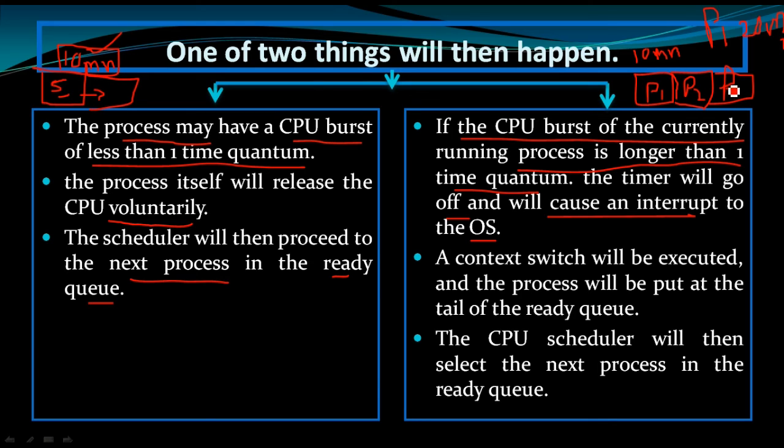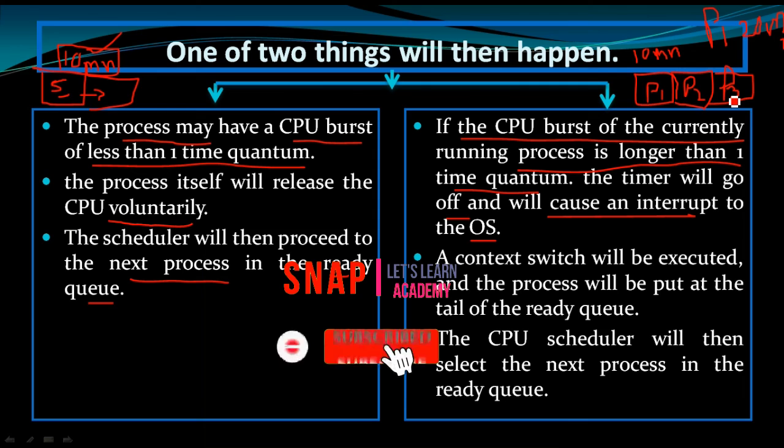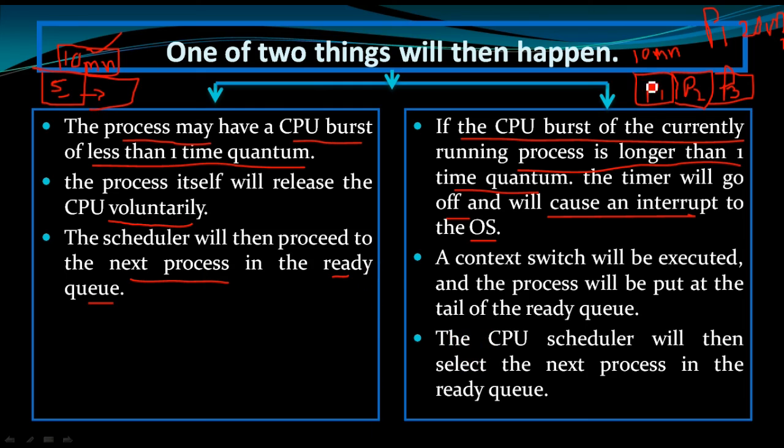In circular fashion, after completion of all the processes, P1 will get one more time quantum. Here a context switch will be executed and the process will be put at the tail of the ready queue. Again, this P1 will be put at the tail of the ready queue.